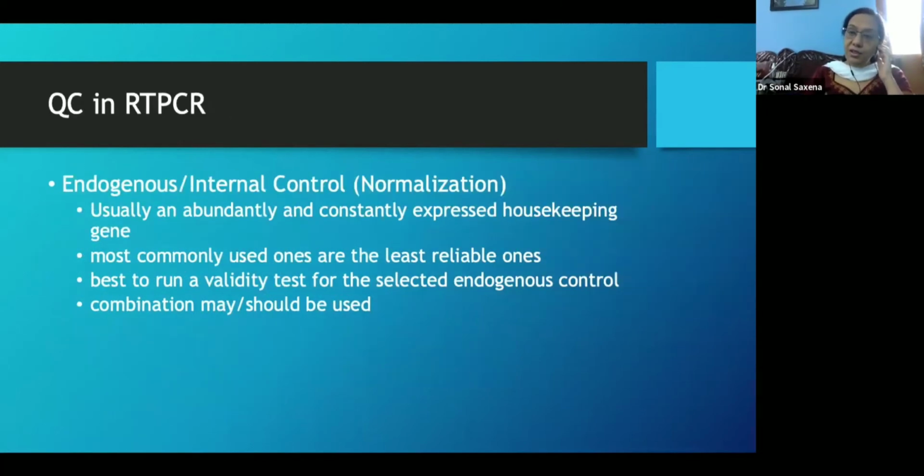Now, what are the controls that we are using in this? Usually an abundant or constantly expressed housekeeping gene. For example, in COVID-19, we have the RNase P gene. Which are the ones which are least reliable? We do use that. Then the best is to run a validity test with a selected endogenous control, and the combination should be used.